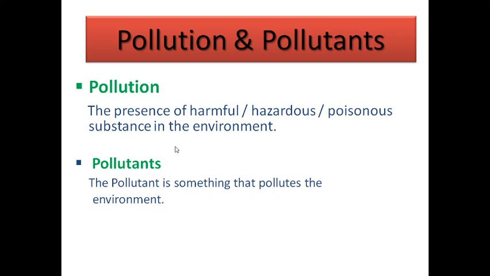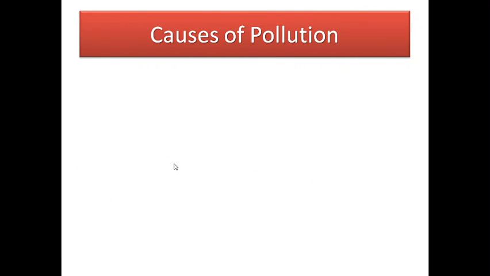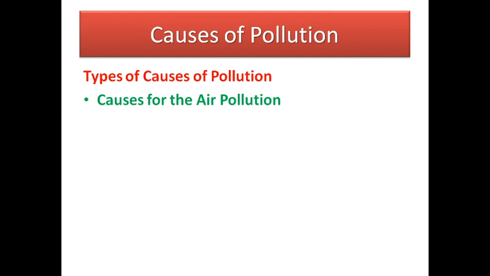Next, pollutants. A pollutant means a substance that makes the environment polluted. By definition, a pollutant is something that pollutes the environment. That means whichever substance pollutes the environment is known as a pollutant. In pollution, the main aspect is the causes of pollution. The causes of pollution are mainly three types.